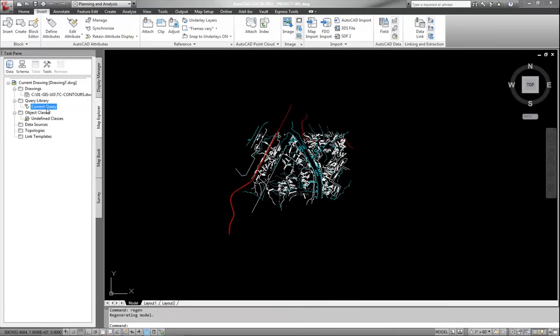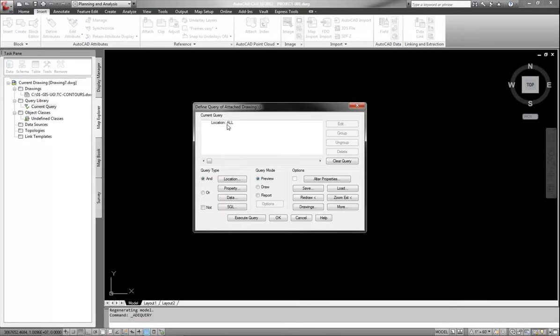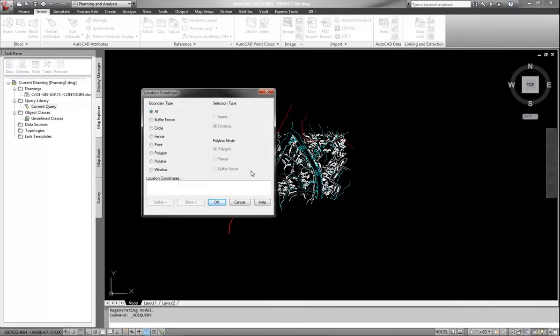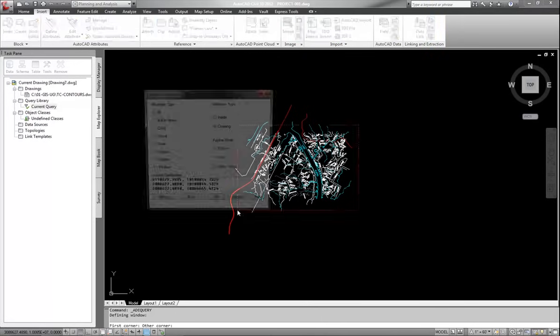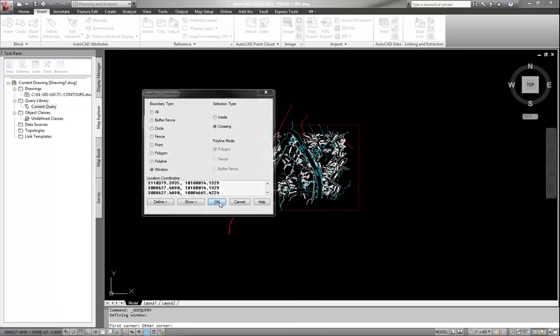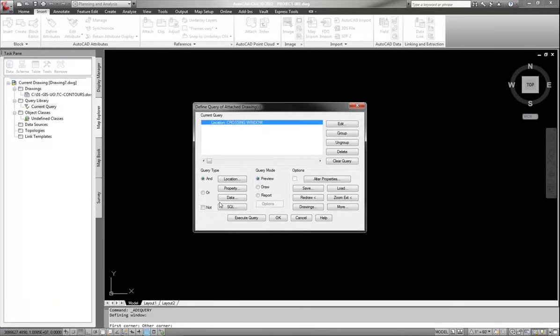Okay. So now let's go ahead and define. I'm going to take that location and edit that. Let's do another window, crossing. I'll define it, and I'm going to take it just a step out further than what I already have here. Okay. Hit OK. Now, if I go ahead and draw right now, I'm going to be bringing in those contour lines, but they will only have an elevation of 0 to it.